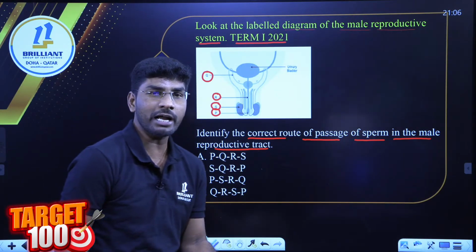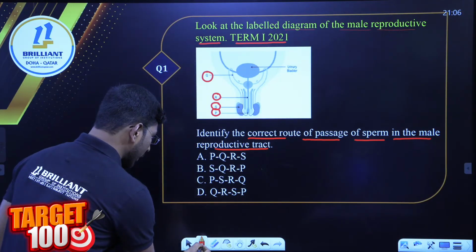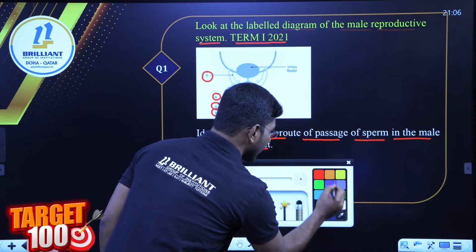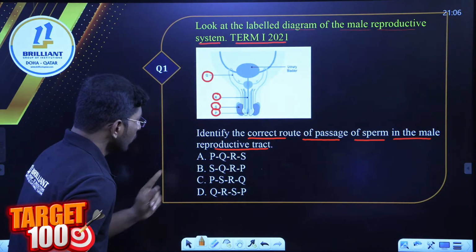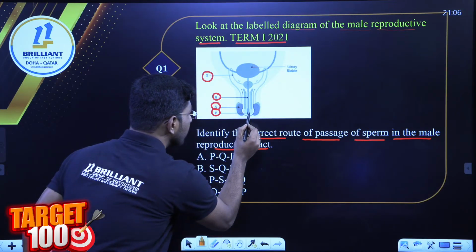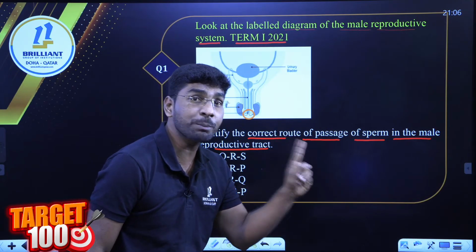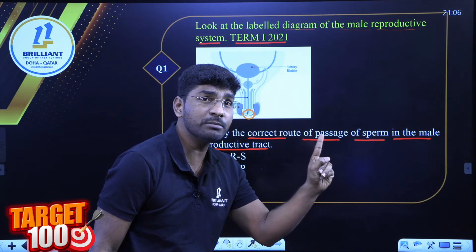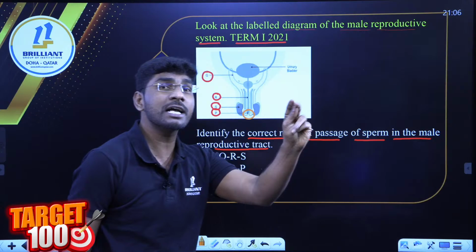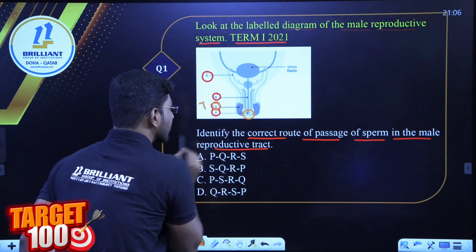In the male reproductive tract, we have to find the right pathway. Here P, Q, R, S is given. Where is P? P is this one. This is the urethral meatus. Can you please tell me in which part exactly the sperms are going to be synthesized? Yes, it is the testis.